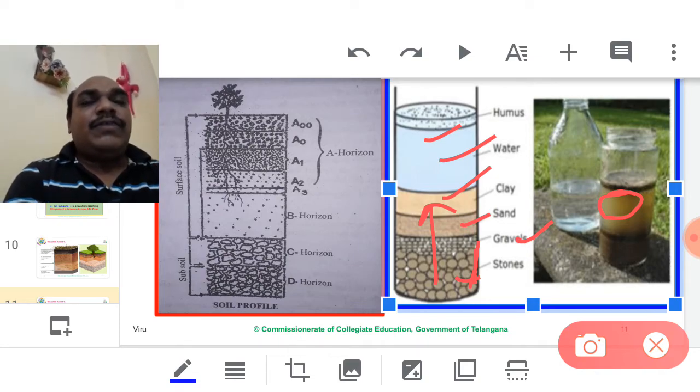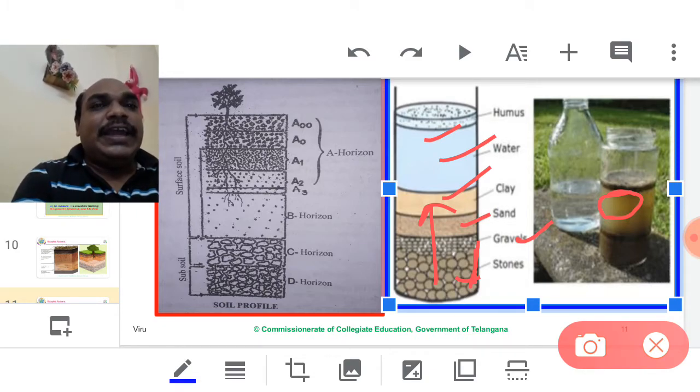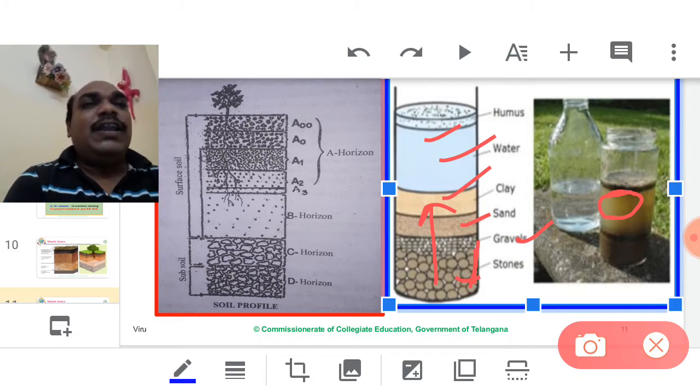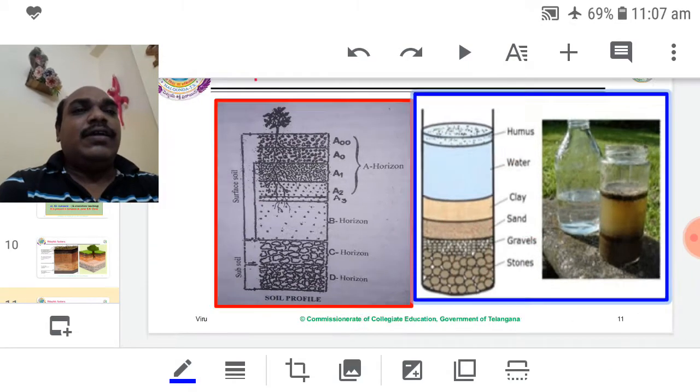If the suspension water in the glass is light in color, that indicates less organic matter, unfertilized soil. If the suspension water is deep dark in color, that indicates our garden soil is rich in nutrients, a fertile garden.